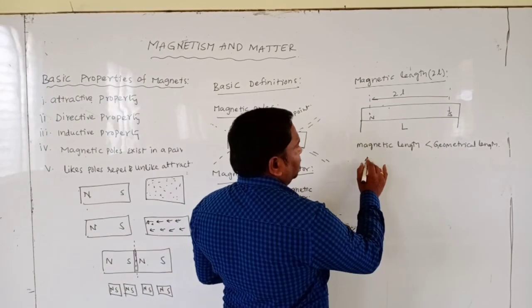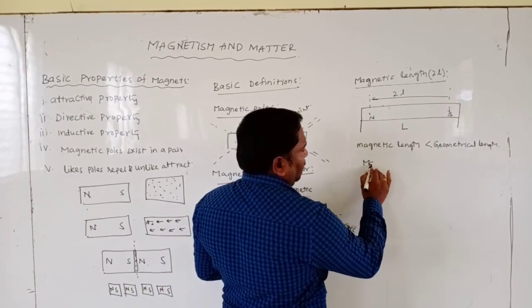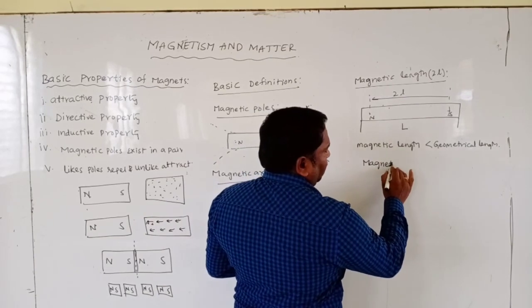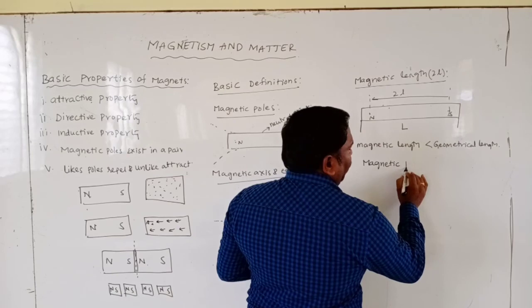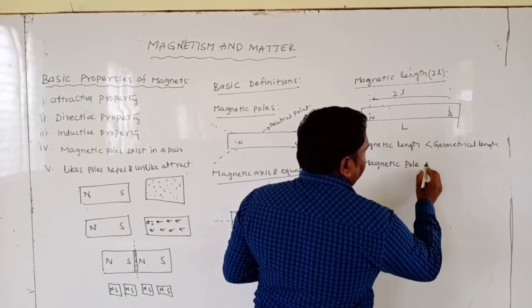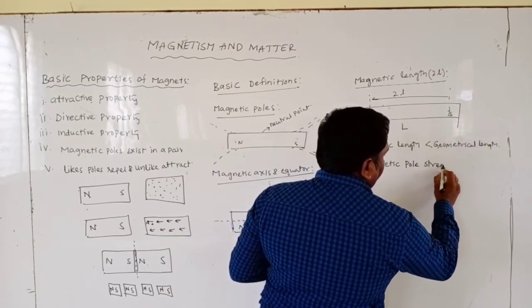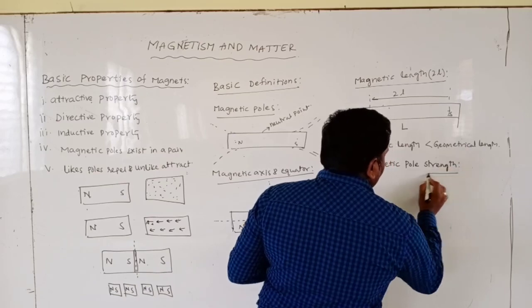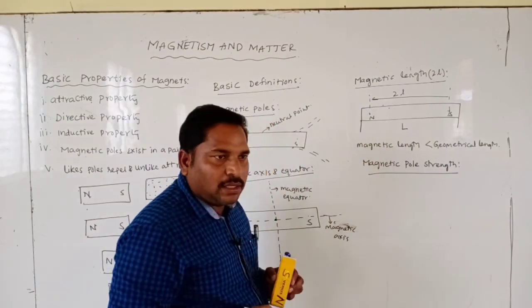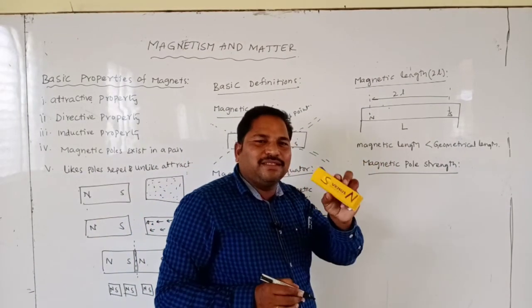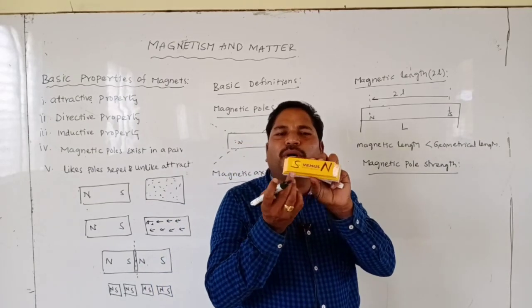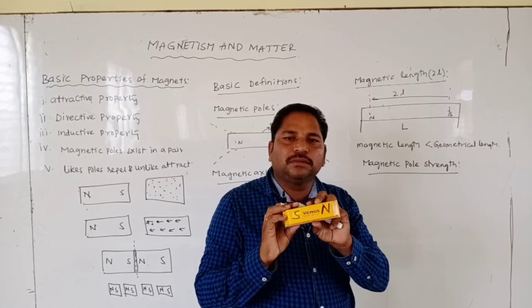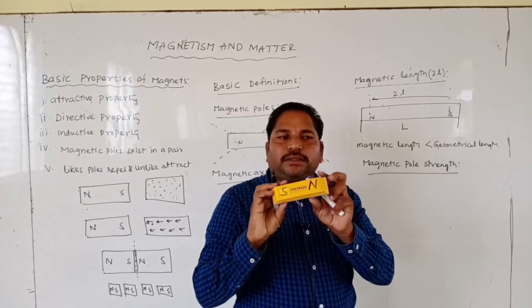Next, magnetic pole strength. Suppose this is the bar magnet, having north pole and south pole. Every magnet has attractive power.